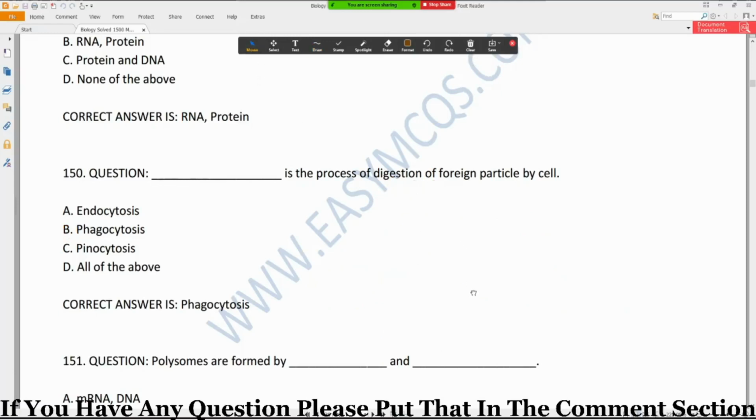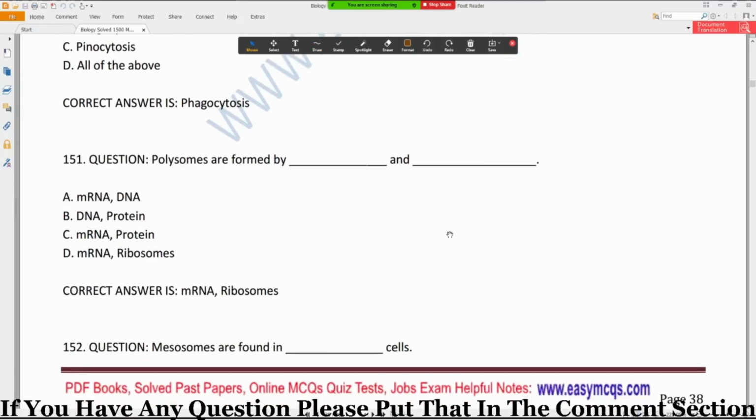Okay, next, question number 151. Polysomes are formed by dash and dash. Option A, mRNA and DNA; option B, DNA and protein; option C, mRNA and protein; and option D, mRNA and ribosome. The diagram of a polysome is like this. We have mRNA, messenger RNA, and many ribosomes are attached to this messenger RNA. This is the small subunit of the ribosome, and this one is the large subunit of the ribosome.